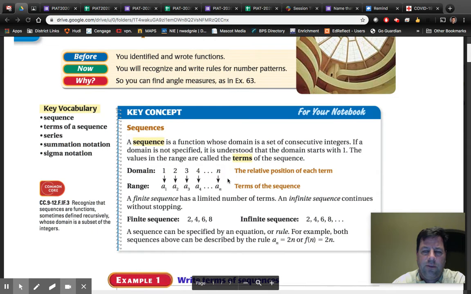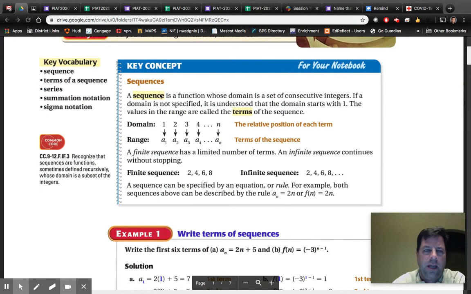Key concept. Here's our key concept. I'm going to be going back and forth between my notebook and the screen here, but hopefully you can follow along. Hopefully I won't go too slow, hopefully I won't go too fast. But the key thing is you can fast forward or rewind or whatever you need to do in order for you to gather it.